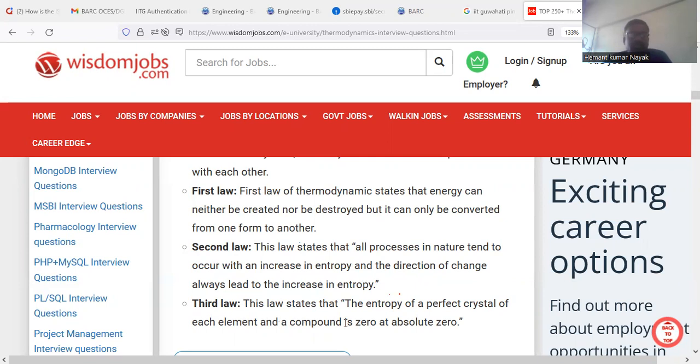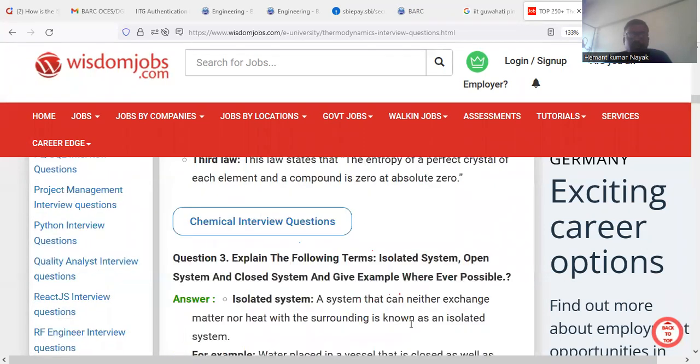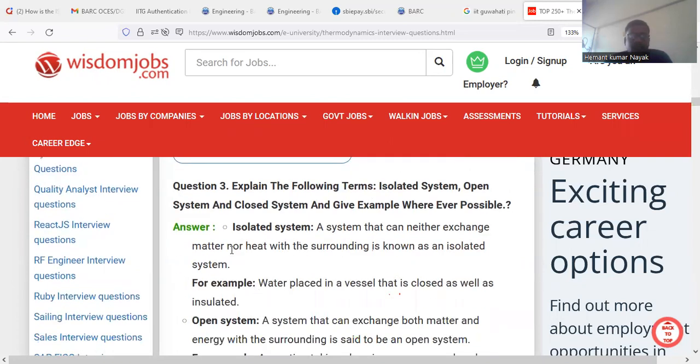And the third law states that the entropy of a perfect crystal of each element and compound is zero at absolute zero temperature. And the next question is, explain the following terms: isolated system, open system, and closed system, and give examples wherever possible. So an isolated system is a system that can exchange neither matter nor heat with the surrounding.